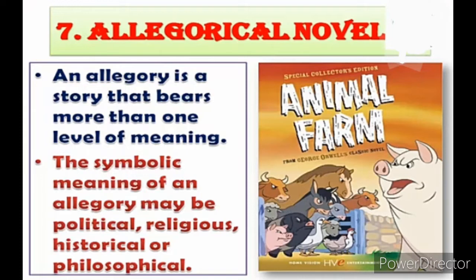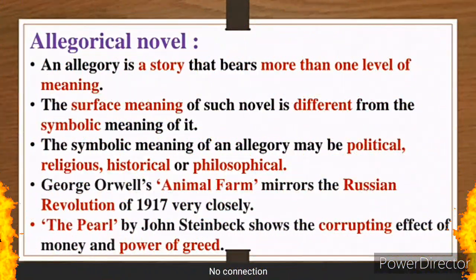So black color is allegorical, it gives us the symbol that we are protesting. Same way, an allegorical novel has a different meaning. It shows one meaning, but when you go deeper, you will find there is one more meaning underlying it.